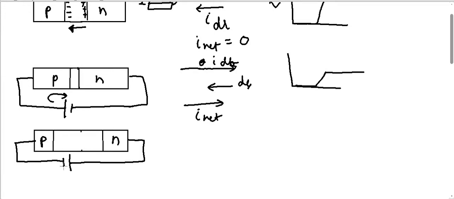Here I am connecting the negative terminal of the battery to this side, which is already negative. So that potential barrier will increase more. Earlier it was like this, but now the potential barrier will be highly increased. So the drift velocity will increase, and the diffusion current will drastically decrease.